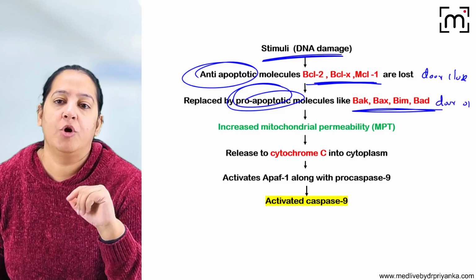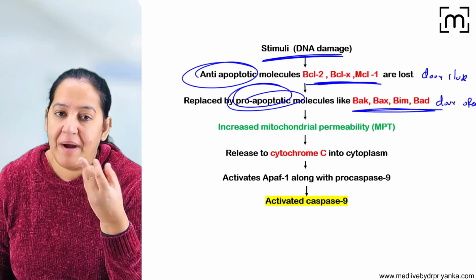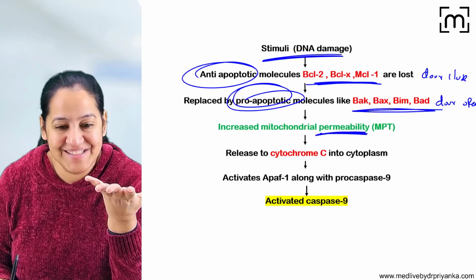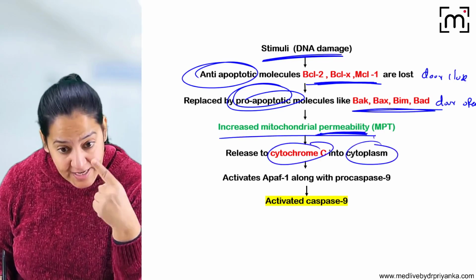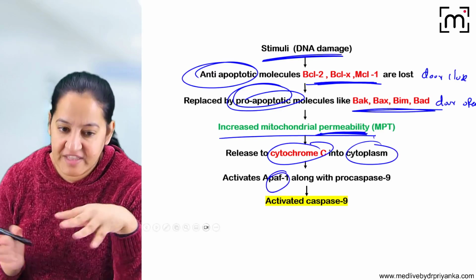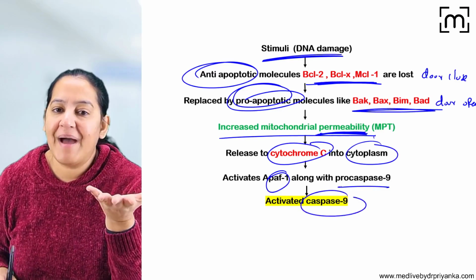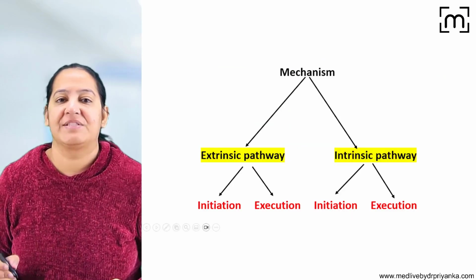They open the door. As soon as they open the door, by door I mean the permeability, the mitochondrial transit, cytochrome C will leak out. Once cytochrome C comes out, it takes APAF1 with it and procaspase 9 becomes active. So caspase 9 is the first caspase which gets activated here.